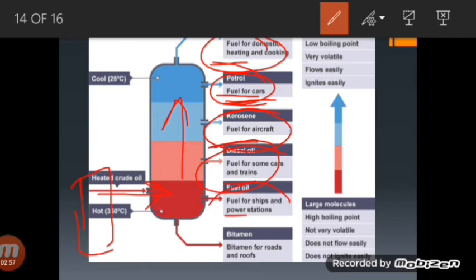So it is also called a fuel oil and lubricating oil, both, right? The boiling point is between 300 to 350 degrees centigrade, and it is used as a lubricant in machines, for making wax and polishes, etc.